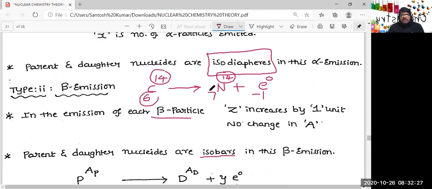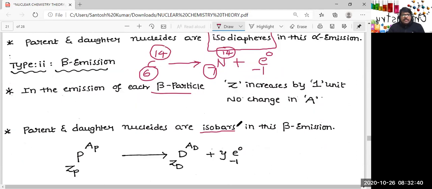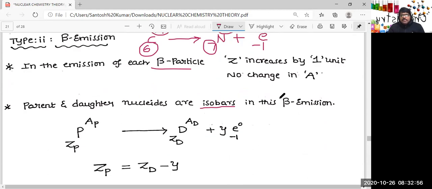And you can see whenever a nuclide emits a beta particle, what is actually happening if you observe? The atomic number increases by 1 unit, but there is no change in the mass number. So there is no point taking mass number into consideration if only beta emission takes place. If you take mass number into consideration, you cannot find how many beta particles are emitted because mass number remains the same.